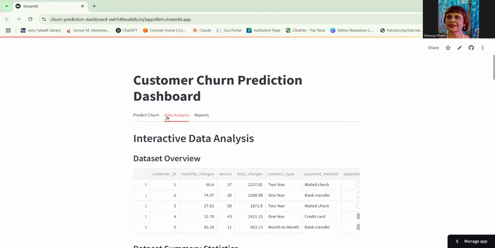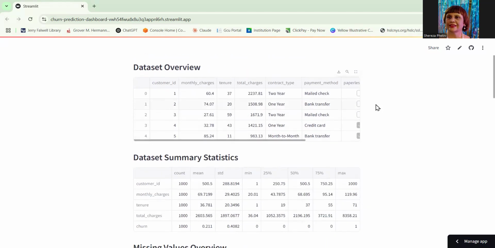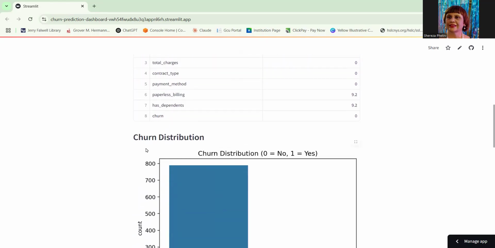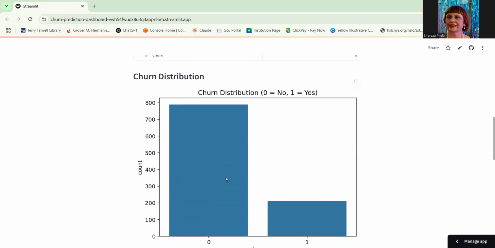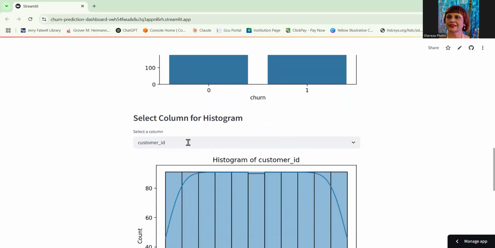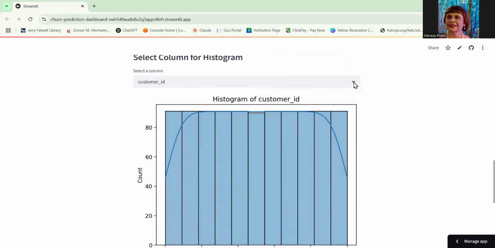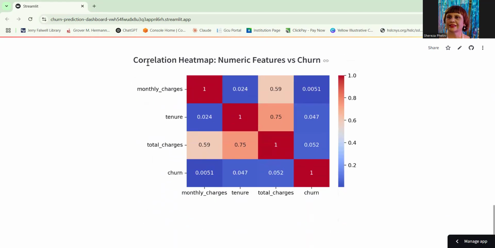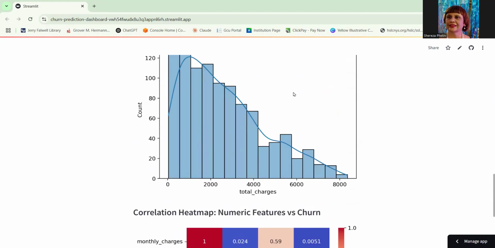Then I go to the next tab, which is the data analysis, and this gives the data overview, summary statistics, missing values, and churn distribution, which is 0 for no and 1 for yes. And I have a histogram that can be generated using any of these values from the drop-down box here. I can go to total charges and I get a histogram for that. And this is the correlation heat map.